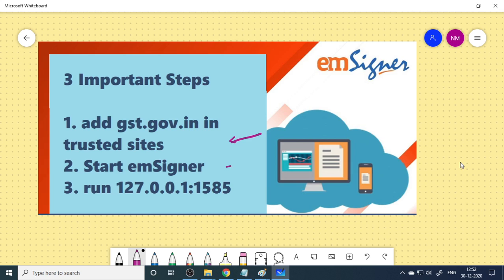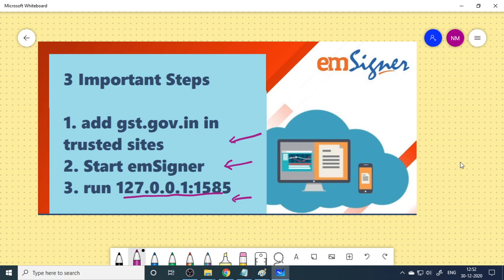For example, let's say you want to sign a document. You need to check whether emSigner is running or not. If not running, you need to start it. Then in a browser, you need to run 127.0.0.1:1585. This enables emSigner to communicate with the DSC and in turn with the GST website, and then you can sign. If this is not run, sometimes we'll have errors. So you need to run this. I'll show you all these steps one by one.